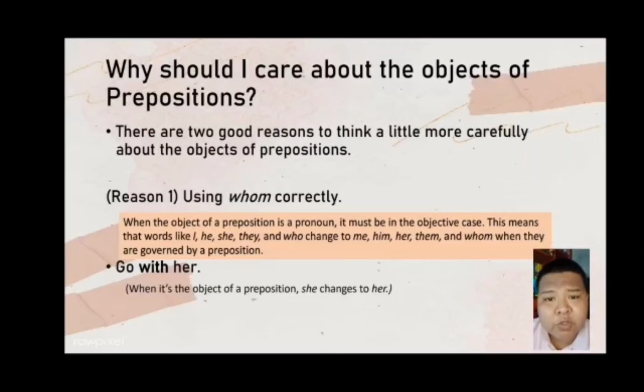So, listen, if someone says, go with she, so, right, do you hear it? We need to change it to the object form: go with her.